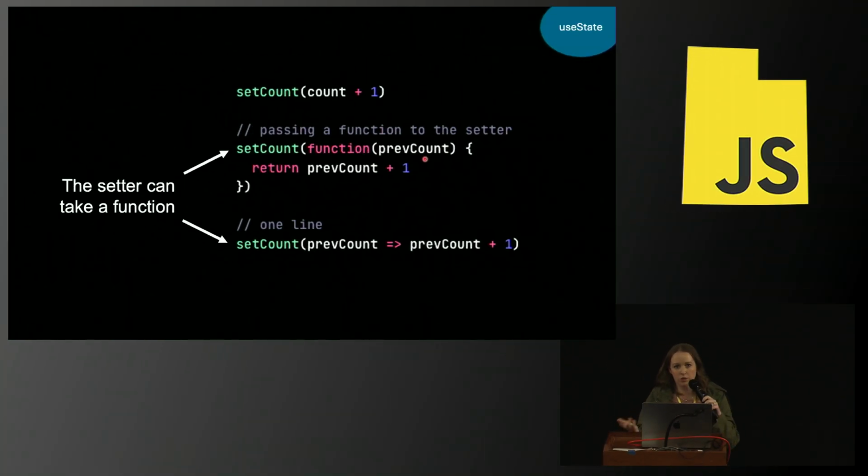An advanced feature that it has when you're using the setter: you can pass a value into your setter and it will change that state, but you can also pass a function in instead, and that way you have access to the previous state. This is nice for asynchronous situations where your state at the beginning, when you first initialize your call or your asynchronous thing, might have changed 2 seconds later, if your call takes a while, and now we're dealing with a stale state that might have been closed over. So instead, we're going to pass in a function, and that allows us to modify the current state.